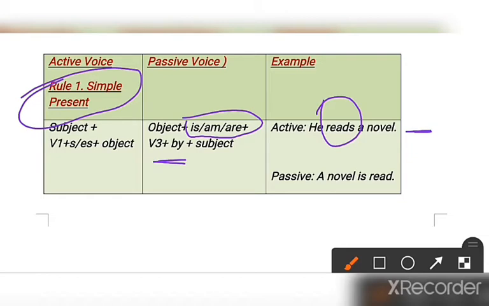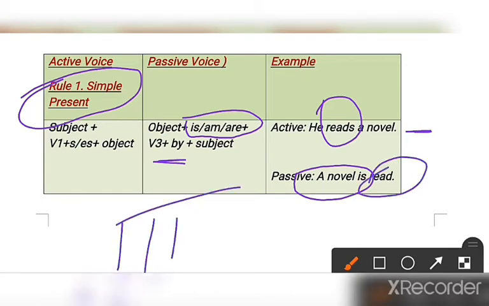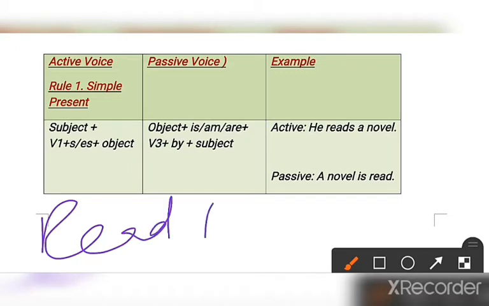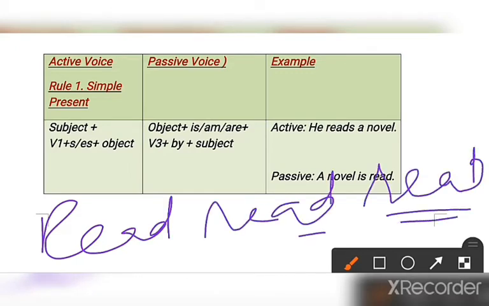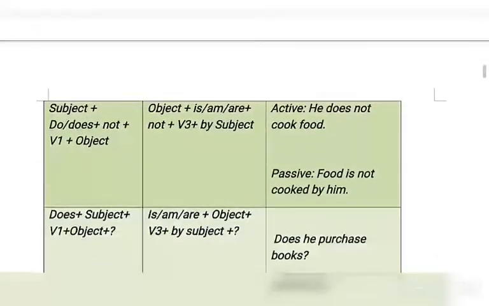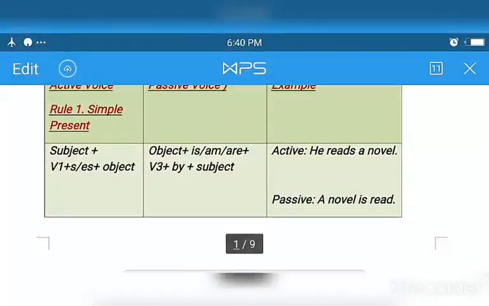Okay, so what will be the passive voice? A novel is read. Here read is not the first form, here read is the third form. What are all the three forms? Read, read, and read. Okay, only the pronunciation is different, but the spelling is the same. So first form, second form, and third form. Clear, students? All right. Okay, now that is the type of affirmative sentence.